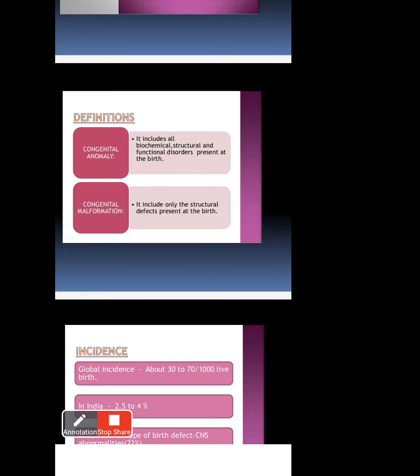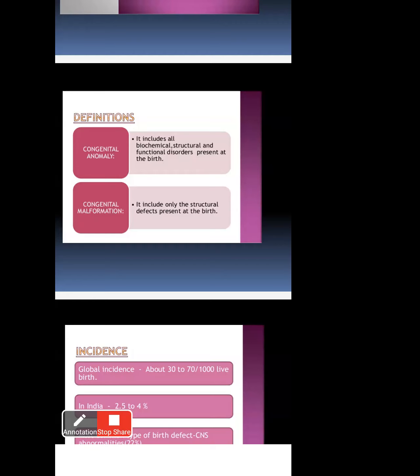Because of this, the person has abnormal biochemical reactions, abnormal structure, and abnormal function in the body. That's why you see congenital anomalies at birth time only. At birth you see some people with malnutrition, undernutrition, spina bifida, clubfoot, cleft palate, mental retardation. Like this, many people at birth have biochemical, structural, and functional abnormalities because of genes affecting the babies. That is a congenital anomaly.